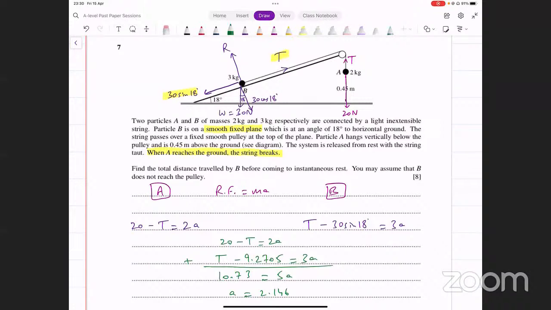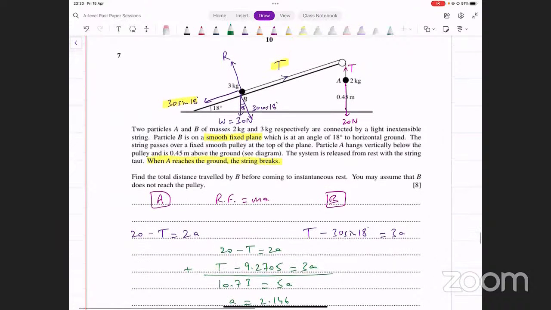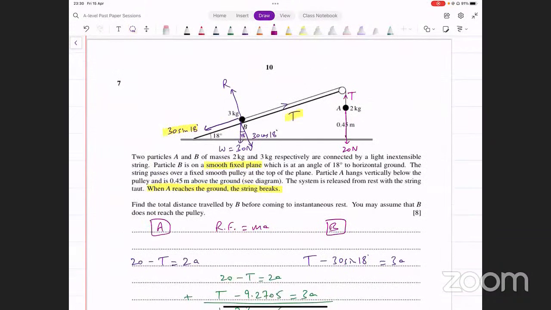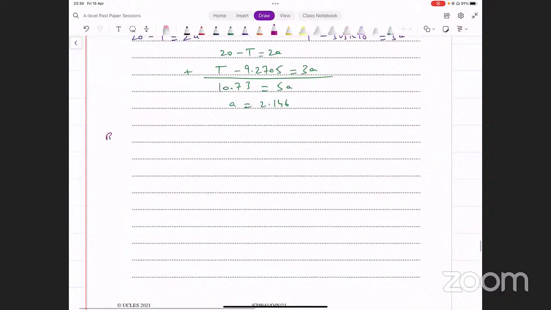Now, what do we do after this? Acceleration तो आ गई, अभी current motion के अंदर we know the distance that B is going to travel before the string breaks. कितना distance travel करना है? Distance travel करना है 0.45 meters. You can just write that down here. Particle B को देखें. Before string breaks, उसकी बात करें.